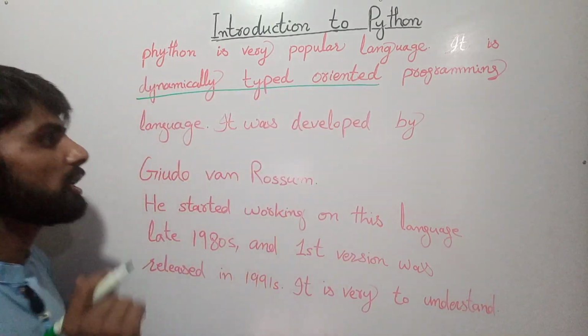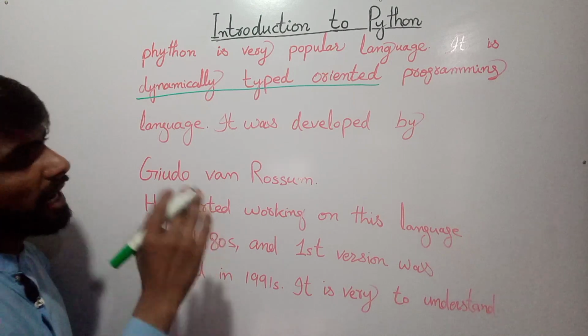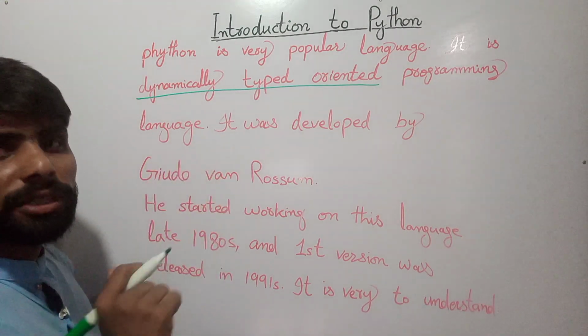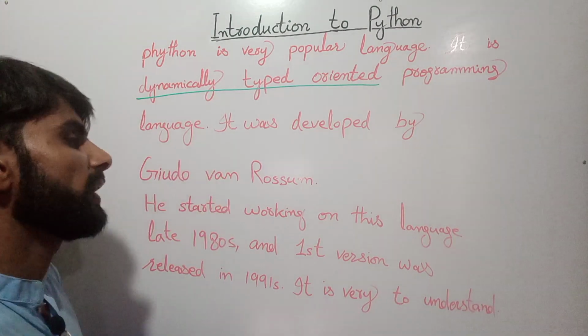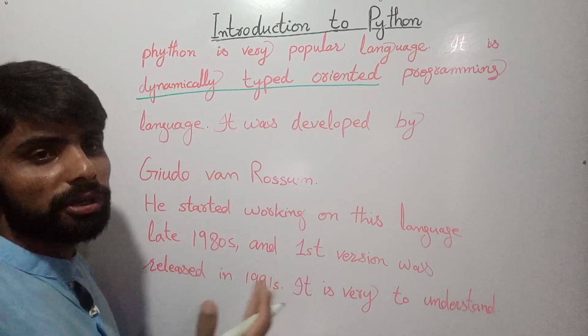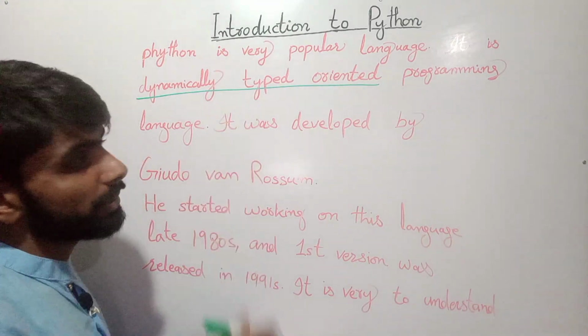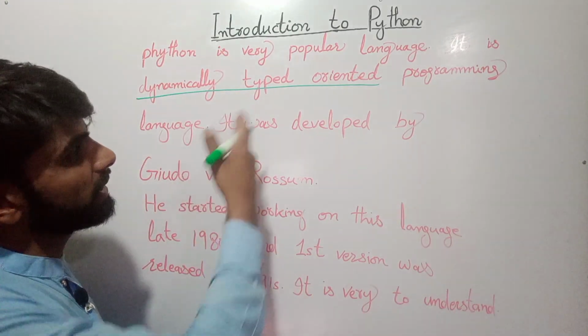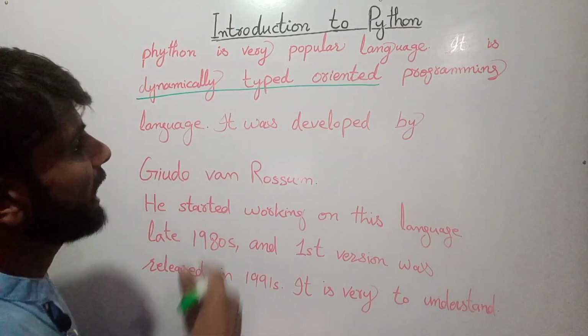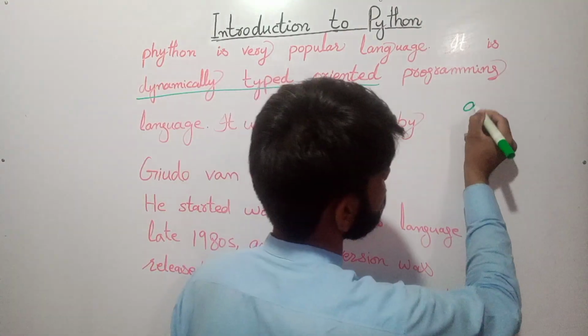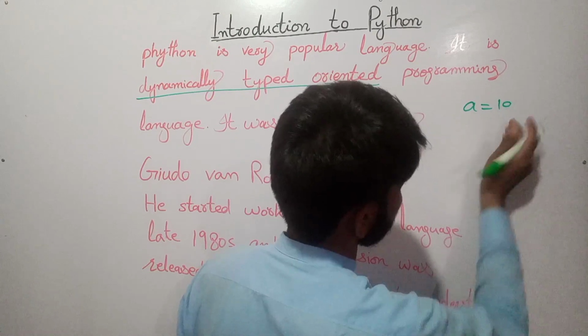In a dynamically typed programming language, we don't need to declare any variable, right? We don't need to define the type of the data types, right? Such as I write here a equal to 10, right?